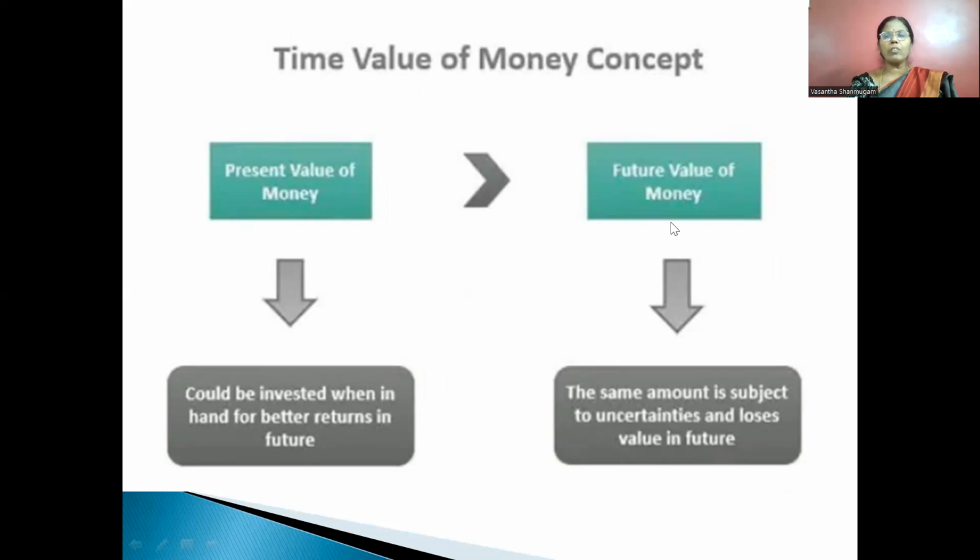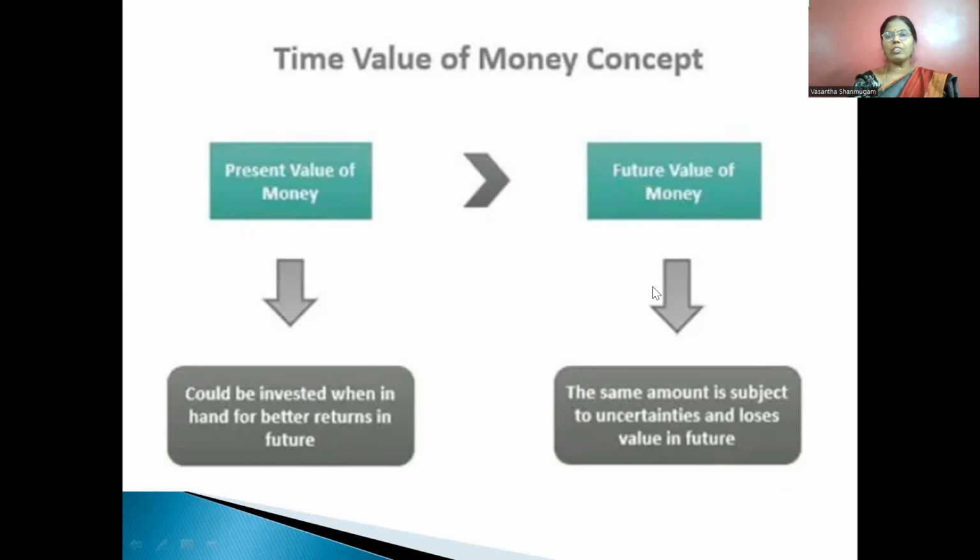So there are two important concepts associated with the time value of money. One is the present value of money, another is the future value of money. Present value of money can be invested when in hand for better returns in the future. So we are investing in anticipation of better return in the future.